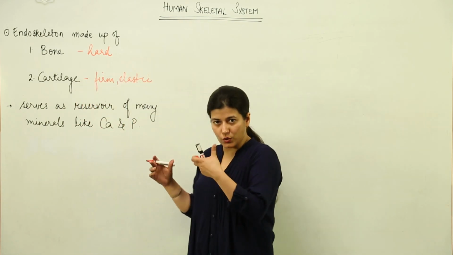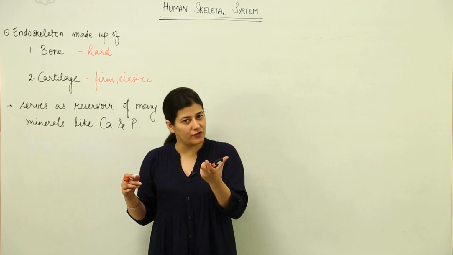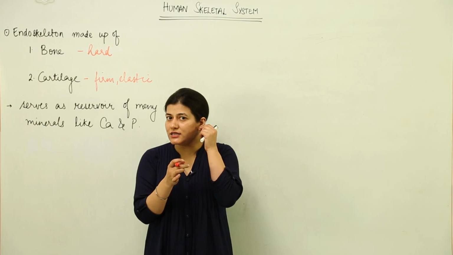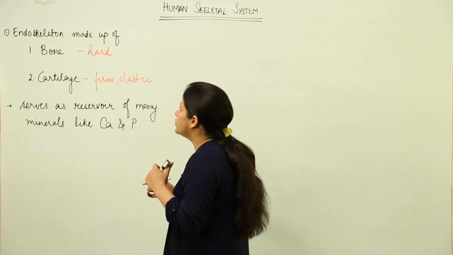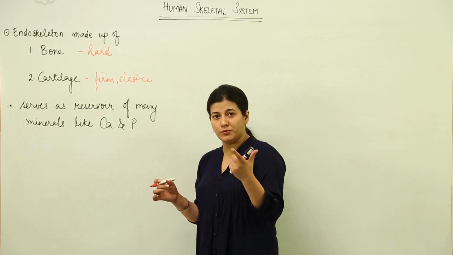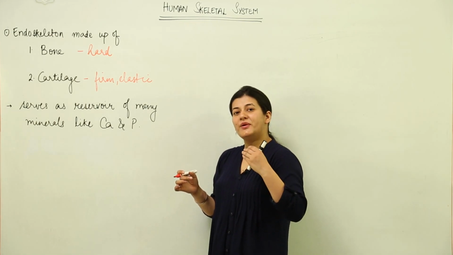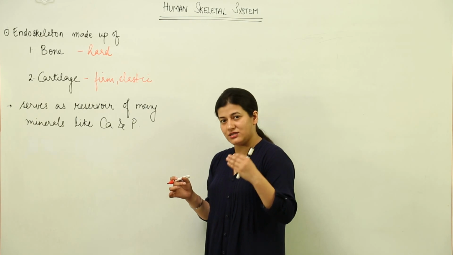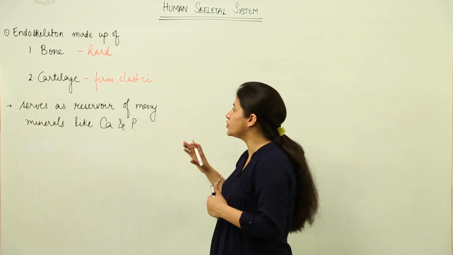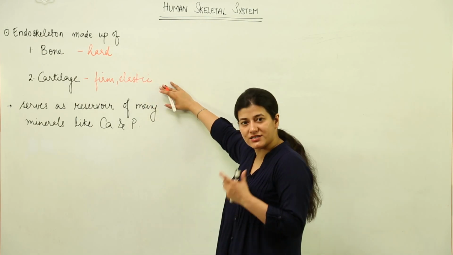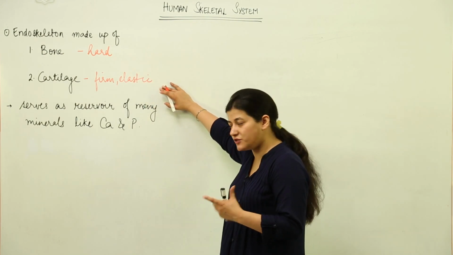As you can touch your nose, as you can feel the ear pinna, they are made up of cartilage, and you can feel the difference between the bone that you feel over here and the cartilage present over here. Those of you who consume non-vegetarian food must have seen the cartilage present at the end of the bones. That is important for the formation of joints. So, we have bone as the hard connective tissue, and cartilage as the firm elastic skeletal connective tissue.